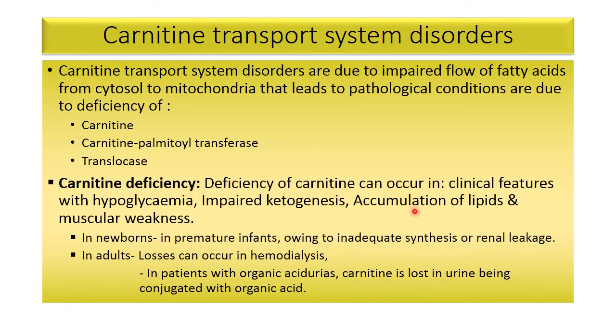The deficiency of carnitine can occur with clinical features of hypoglycemia, impaired ketogenesis, accumulation of lipid, and muscular weakness. All this will be due to carnitine deficiency. In newborns, in premature infants, it occurs owing to inadequate synthesis or renal leakage. In adults, losses can occur in hemodialysis. In patients with organic acidurias, carnitine is lost in urine, being conjugated with organic acid.